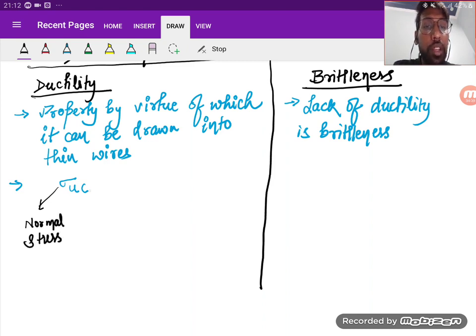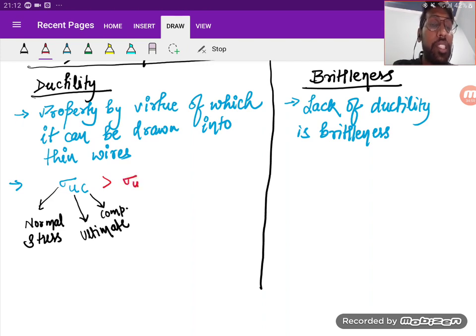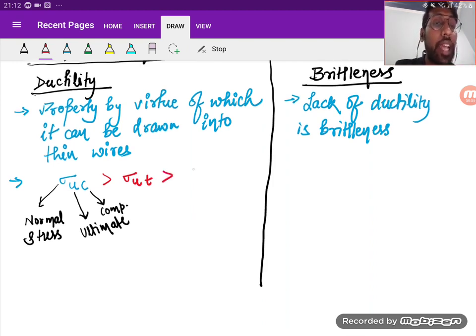Is it clear? This is ultimate, and C is compression. So this is highest, and thereafter the ultimate compressive strength of the ductile material is greater than the ultimate tensile strength, and this is greater than the ultimate shear strength, right?